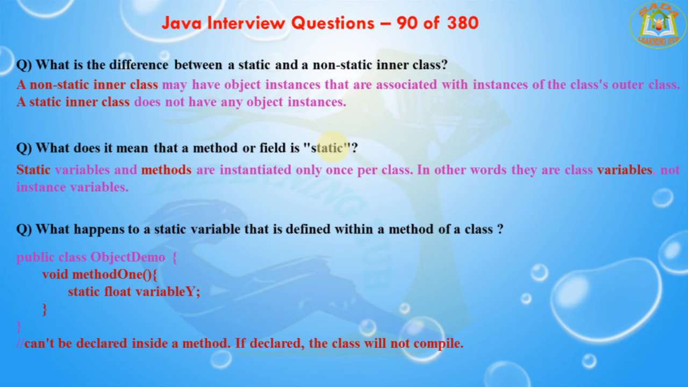The next question is, what happens to a static variable that is defined within the method of a class? You cannot do it. You will get a compile time error. Whenever you declare a static variable inside a method, it gives a compile time error. It doesn't compile the code.